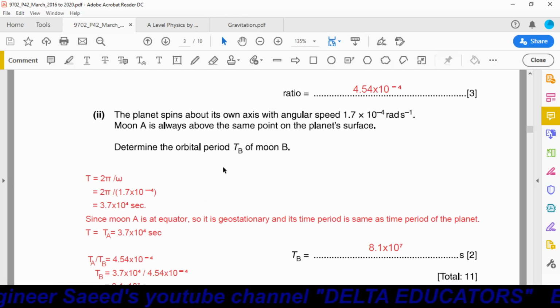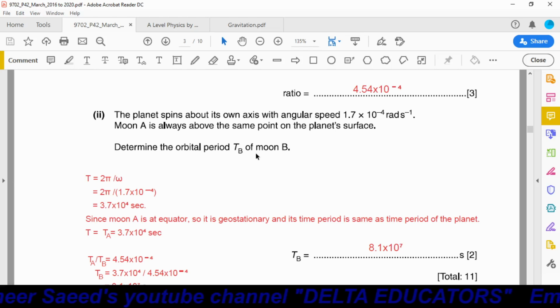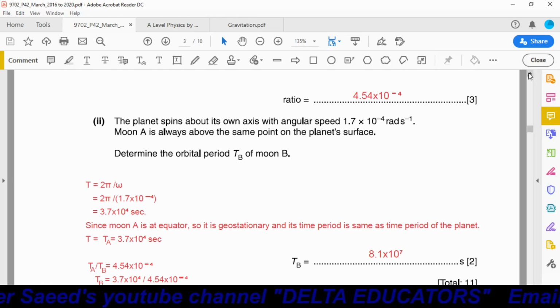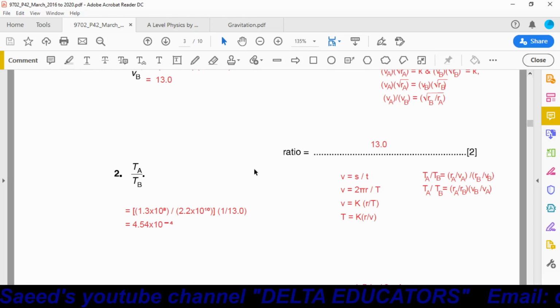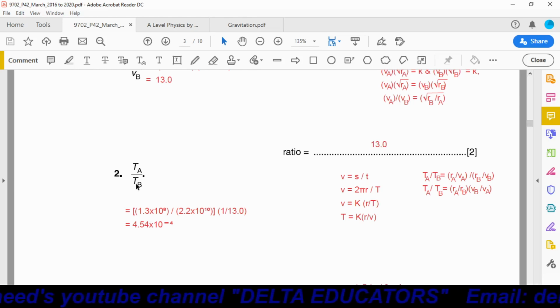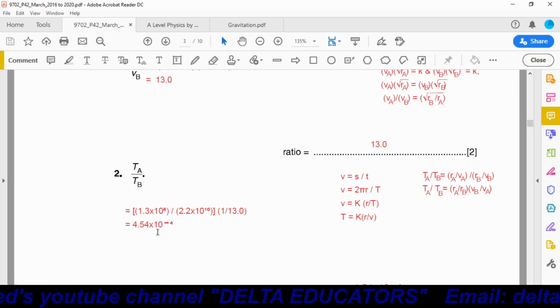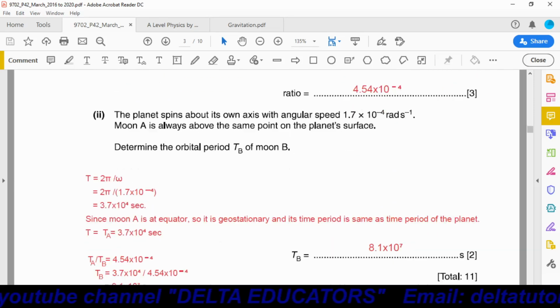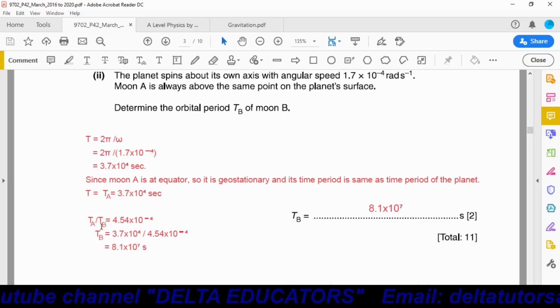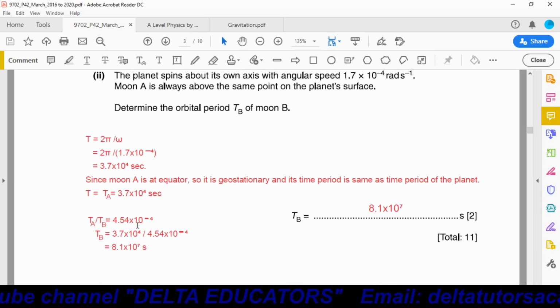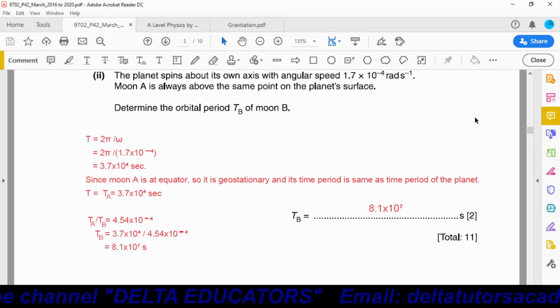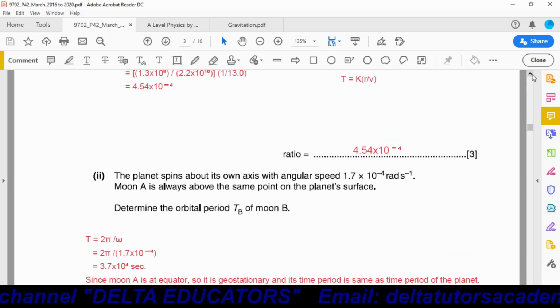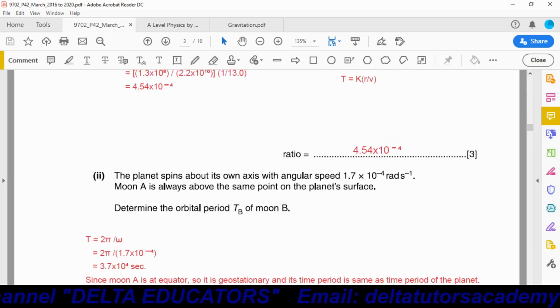Okay, we have to calculate the time period of moon B. We have calculated the ratio of TA and TB, and this TA over TB we got as 4.54 into 10 power minus 4. We will take the help of this value. TA over TB is equal to 4.54 into 10 power minus 4, the same value that we have calculated.